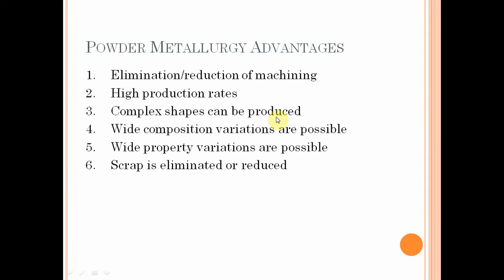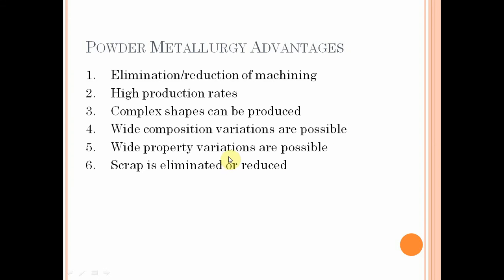Complex shapes can be produced by using a casting process; we manufacture big castings, but here we manufacture intricate and complex shapes by using the powder metallurgy process. Wide composition variations are possible.